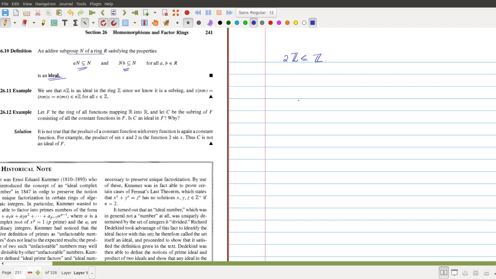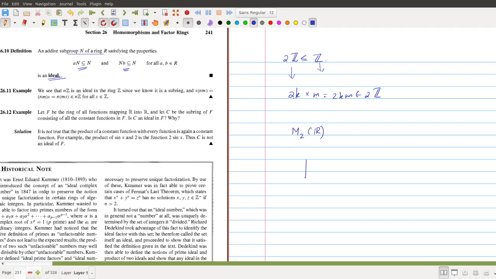Okay, that means if we multiply any element of 2Z, say some 2k, with any element of Z, say some m, then you get 2km, which also belongs to 2Z. That means every element of 2Z times any element of Z is an element of 2Z itself. This is also true the other way: m times any even number is also an element of 2Z.